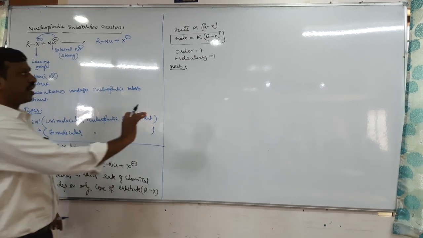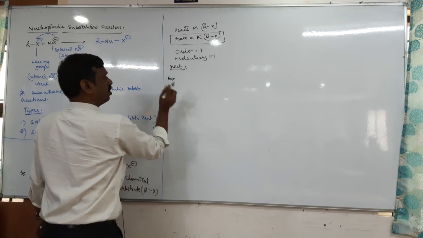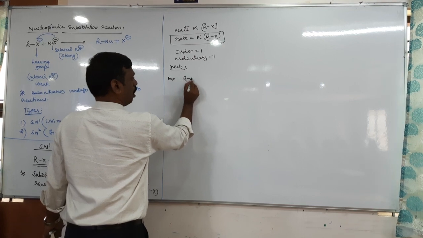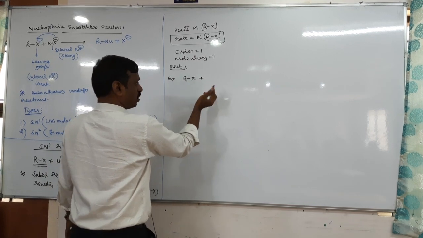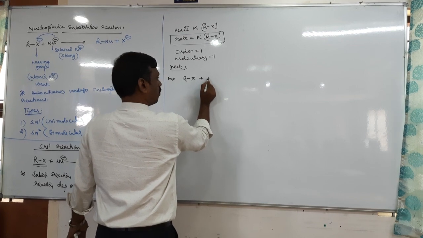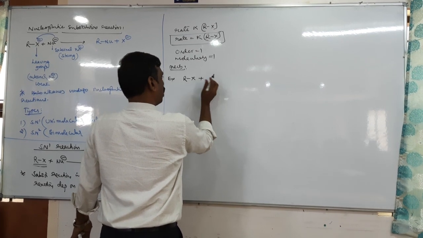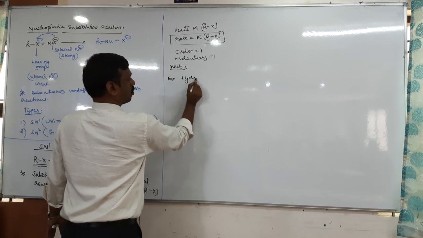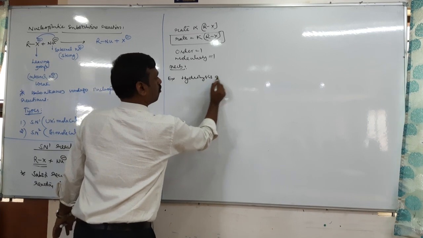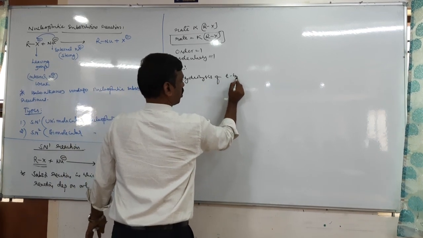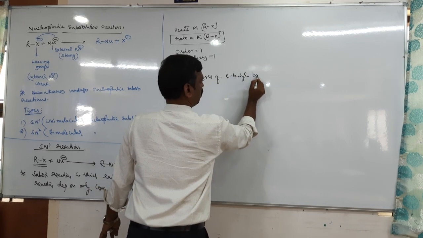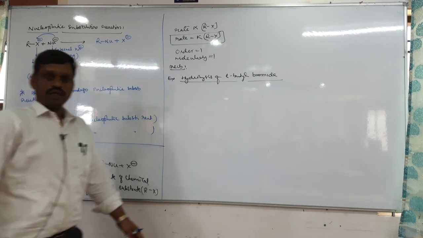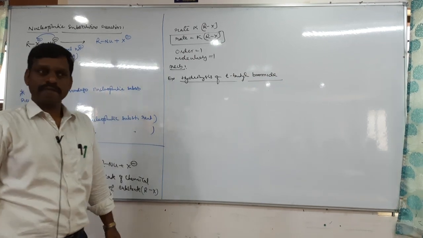Mechanism. Now before the mechanism, let me take an example, then the mechanism. Example: let us take the alkyl halide RX, or else you can take a direct example, hydrolysis of tertiary butyl bromide.